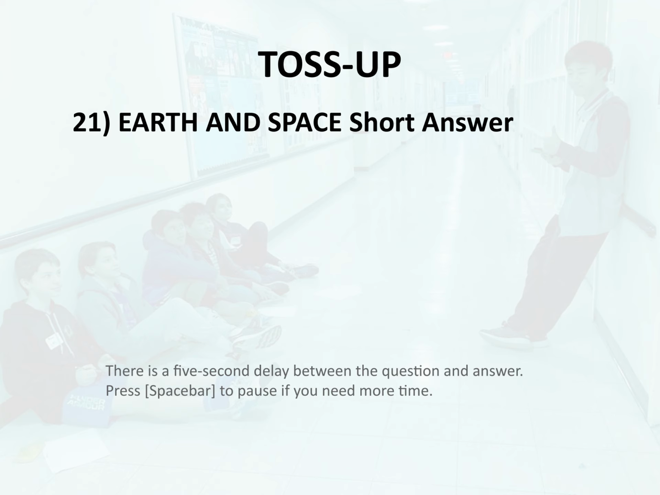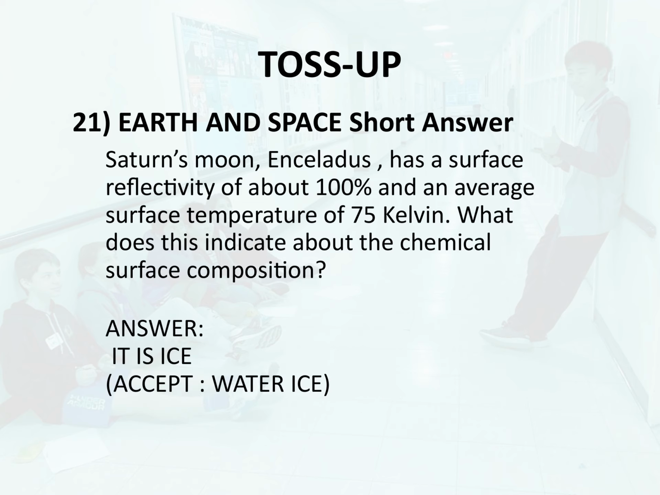Toss-up 21. Earth and space. Short answer. Saturn's moon, Enceladus, has a surface reflectivity of about 100% and an average surface temperature of 75 Kelvin. What does this indicate about the chemical surface composition? Answer. It is ice.